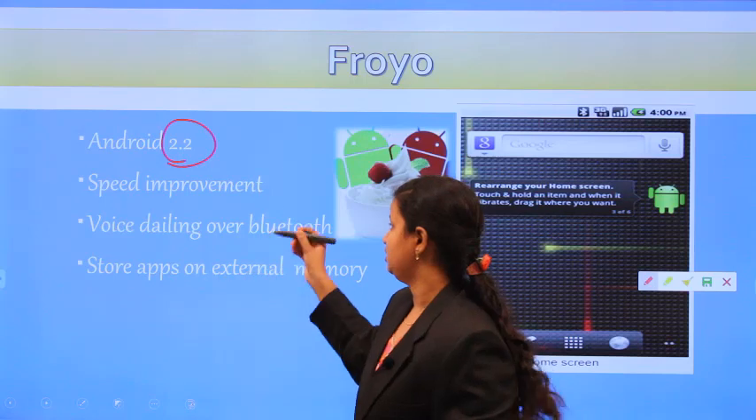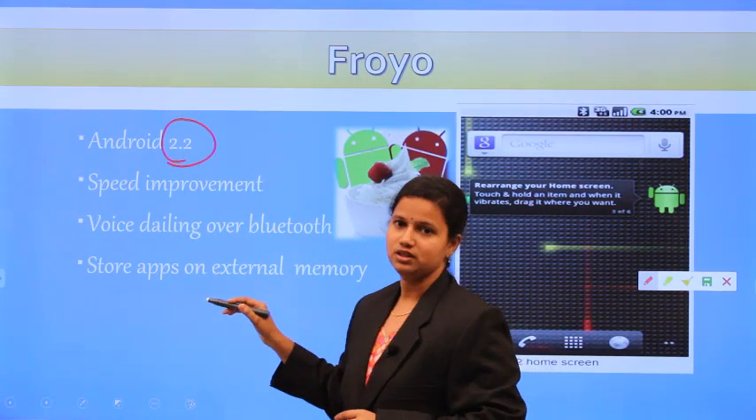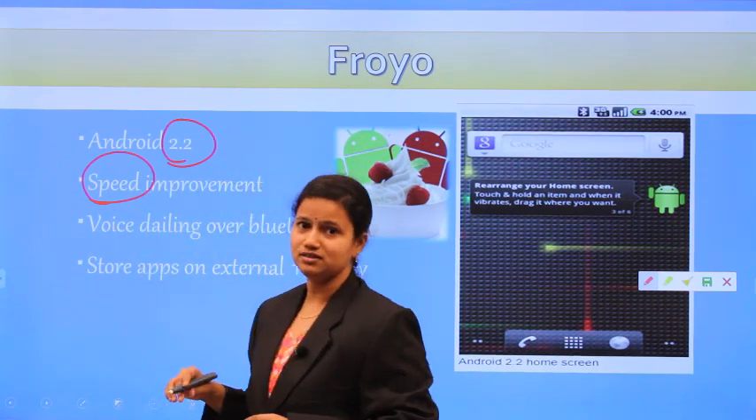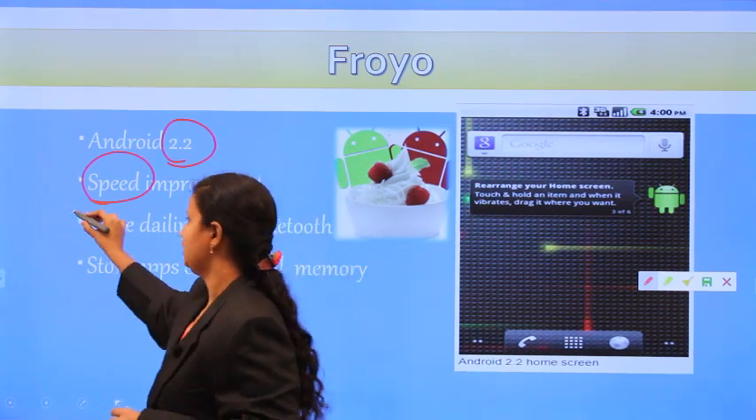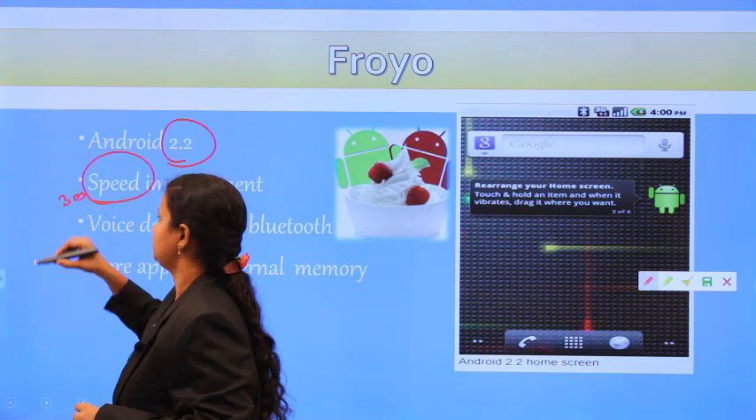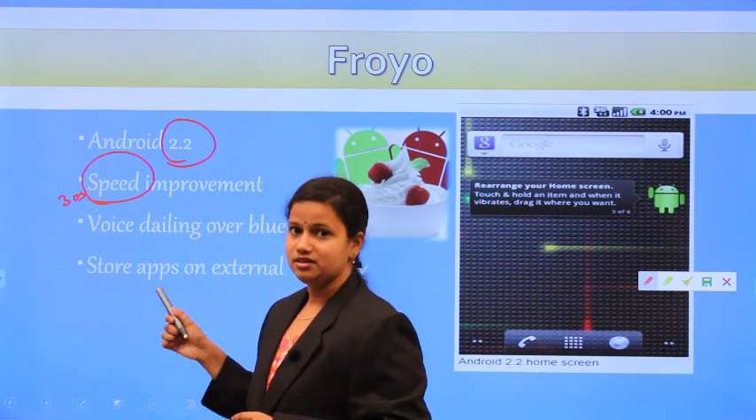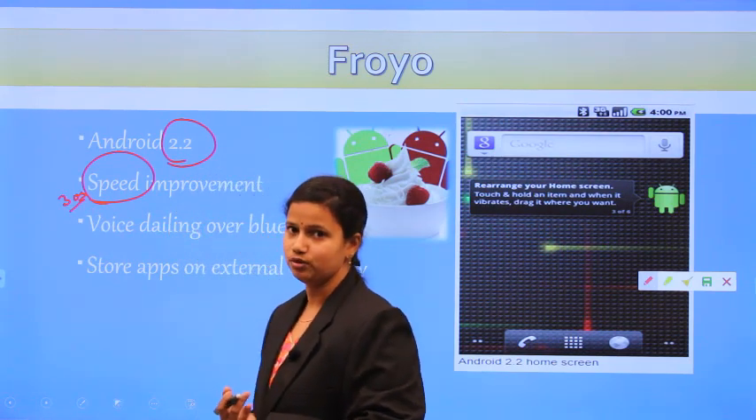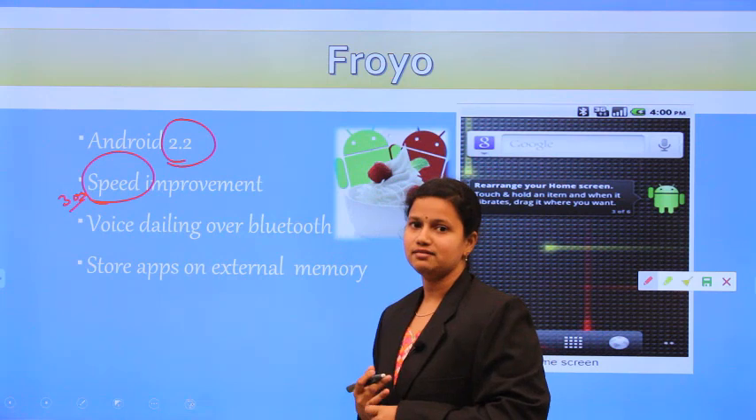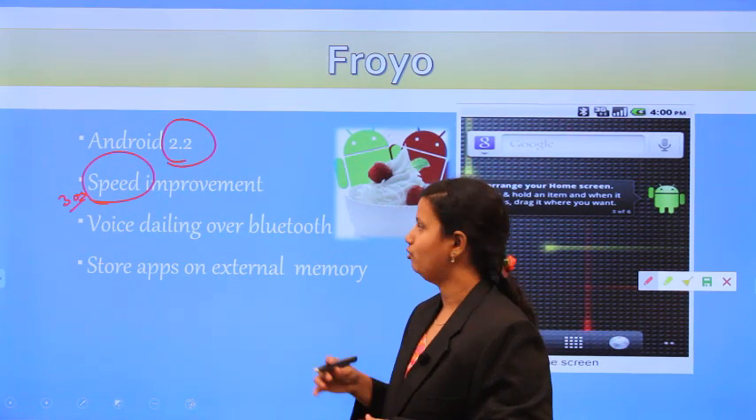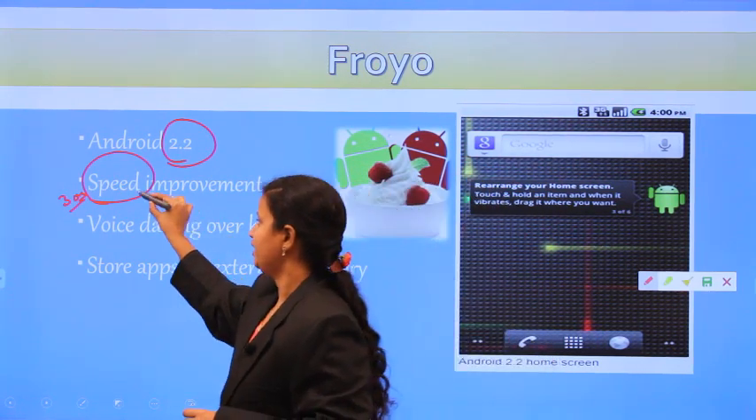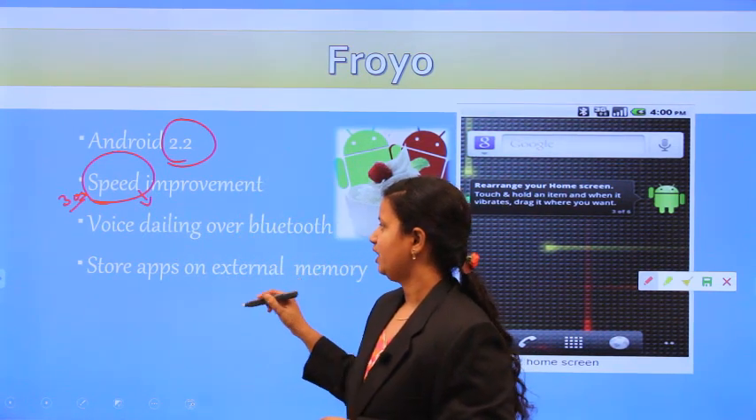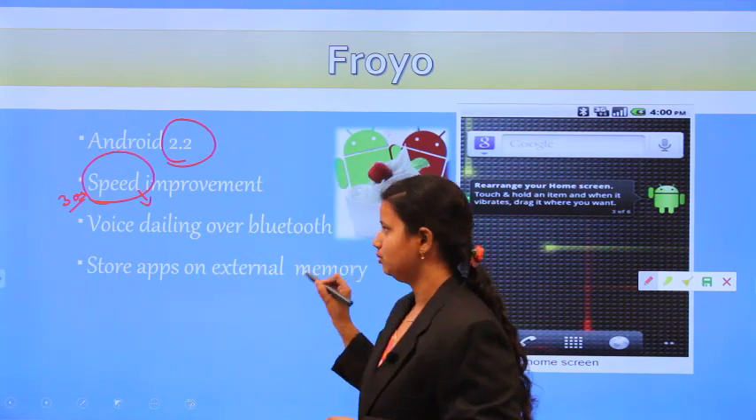But when you see this Froyo version, the speed is improved. That means we can access the searching things within a span of less than 30 seconds. So 60 seconds becomes less than 30 seconds. That means the speed is improved. When we want to access an application, it is in a more efficient way. It takes only a few seconds. The speed is improved.